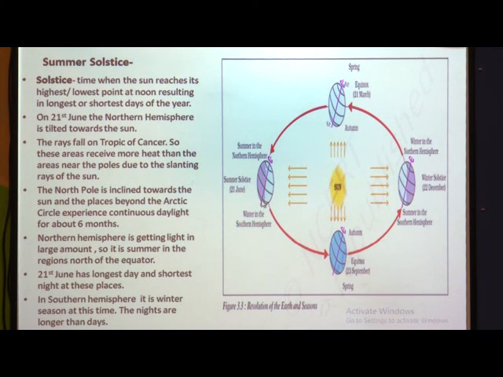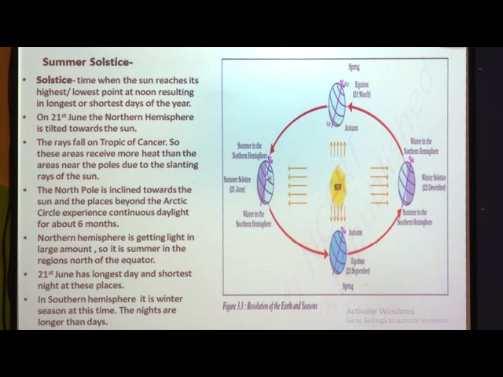And what will happen in the southern hemisphere, children? In the southern hemisphere, it will be just the opposite of the northern hemisphere. Because in the northern hemisphere it was summer, in the southern hemisphere it will be winter season. The nights will be longer than the days. So, this position of the earth is called summer solstice.